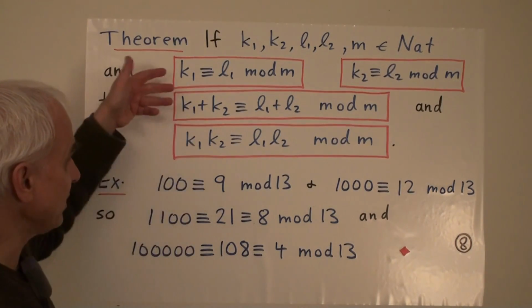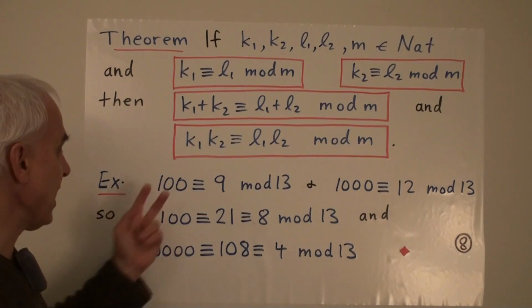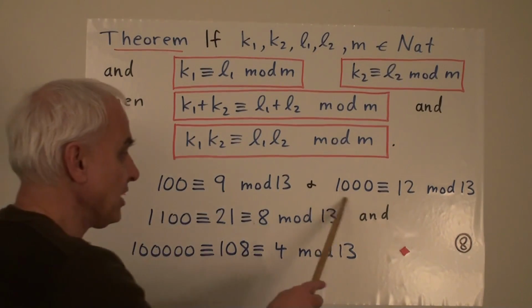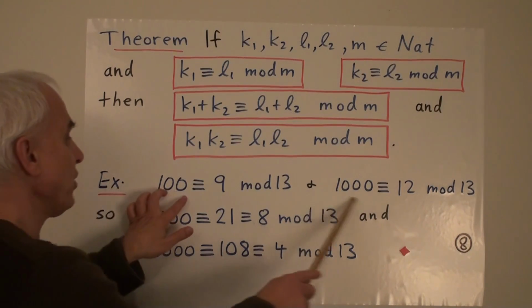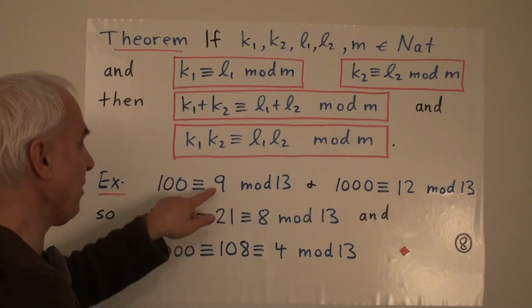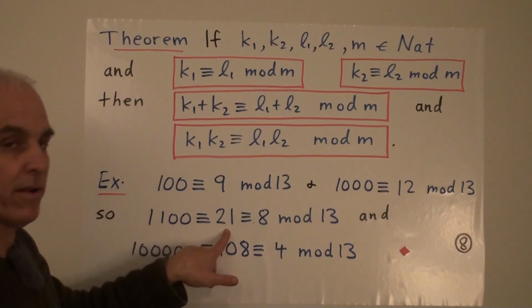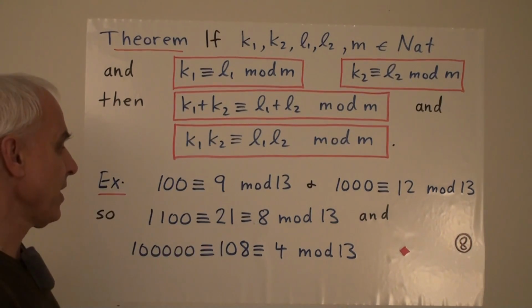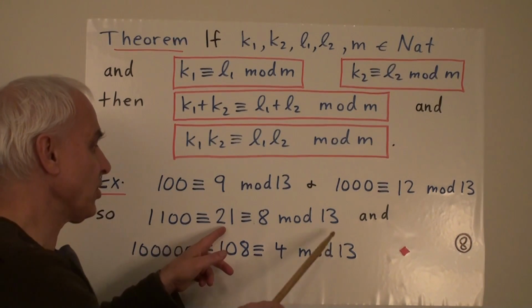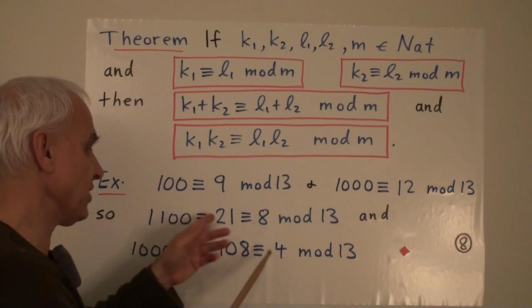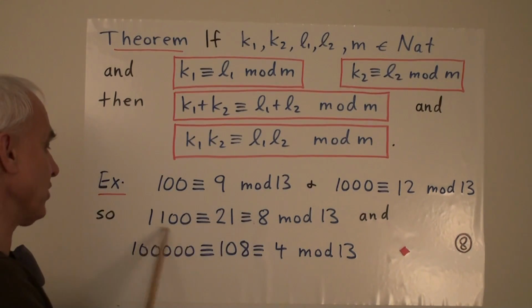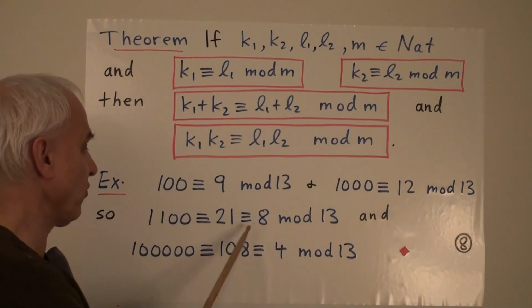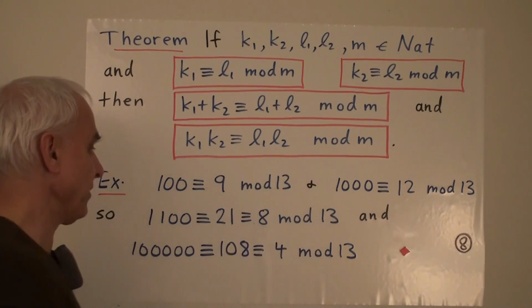So according to this theorem, if we take 100 and add it to 1,000, giving us 1,100, then that's going to be congruent to the sum of 9 and 12, which is 21. Now 21 is congruent to 8, because if you subtract a multiple of 13, you get 8. And so we see that 1,100 is congruent to 8 mod 13.